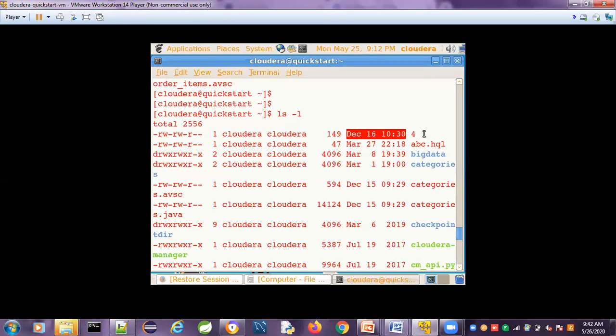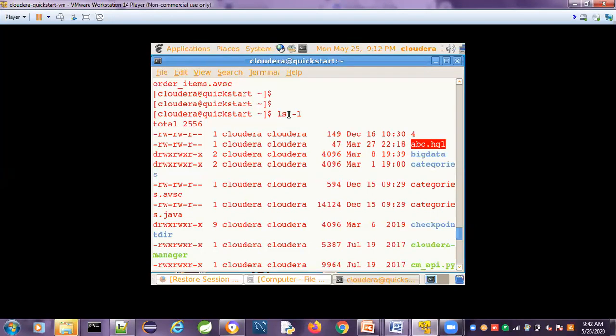Then what is the name of this? Only the file name itself is given. Actually, that is not the proper way to do the file name. You can easily identify: this is the file permissions, number of links, who is the user, under which group he is present, what is the size of the data present, when it was created, what is the name of the file. These are all the 7 fields.